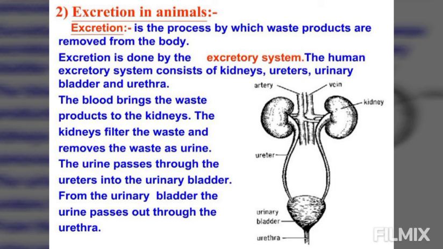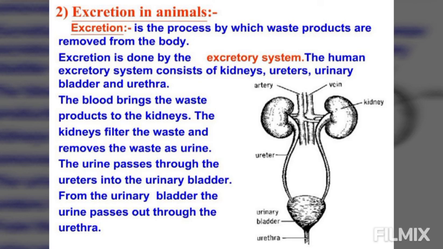The excretory system in humans consists of the following organs: a pair of kidneys, ureters, urinary bladder and urethra. Kidneys are bean-shaped and located just above the waist. Each kidney consists of a large number of coil-like tubes called nephrons, which act as filters and filter the waste products from the blood which reaches the kidney. Waste products dissolved in water form the liquid urine. The urine contains about 95% water, 2.5% urea and 2.5% other waste products.